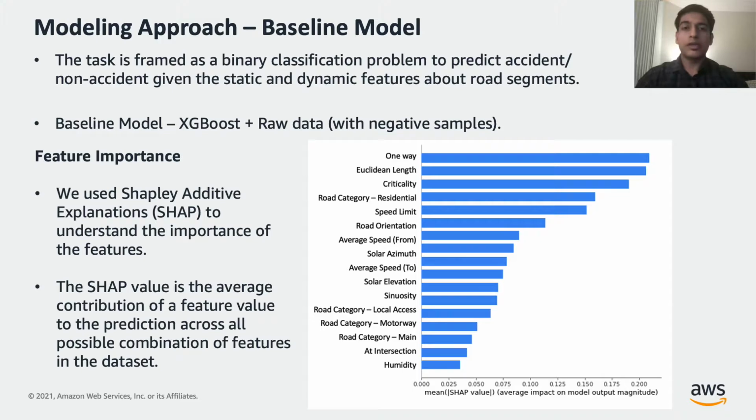For our baseline model, we train XGBoost along with the raw data and added negative samples from the previous steps. After training the model, we also look at the feature importance using SHAP values, which is the average contribution of a feature to the predictions based on the different combinations seen in the data set.